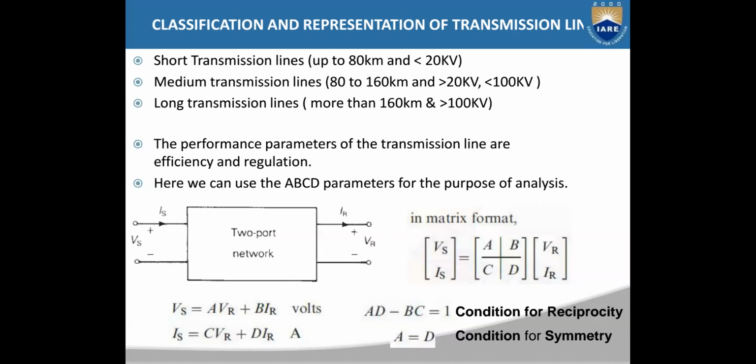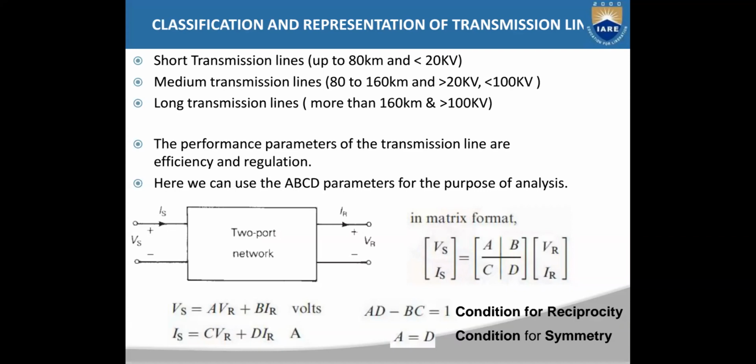Medium transmission lines are the transmission lines which have a length from 80 to 160 kilometers, and the voltage level is greater than 20 kilovolts and less than 100 kilovolts. Such transmission lines come under medium transmission lines. The transmission lines which have a length greater than 160 kilometers are called long transmission lines, and their voltage level is generally greater than 100 kilovolts.